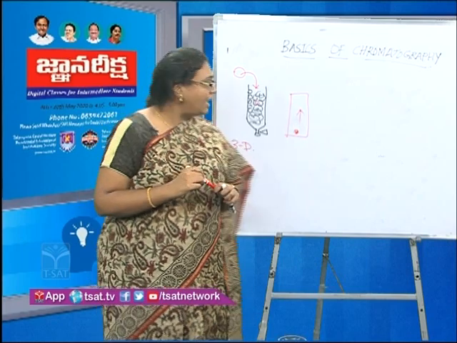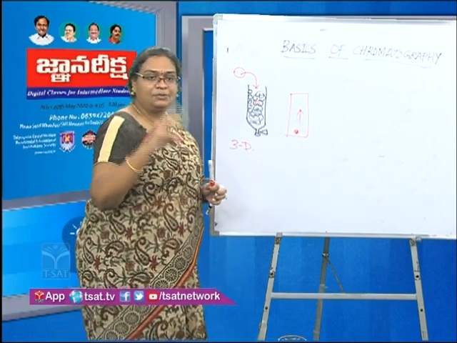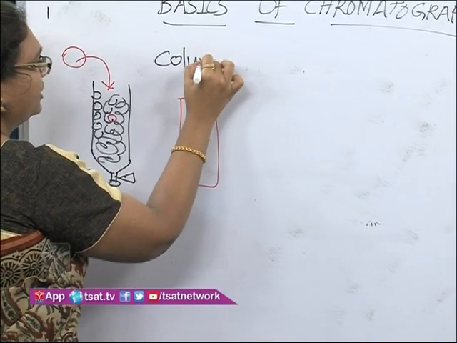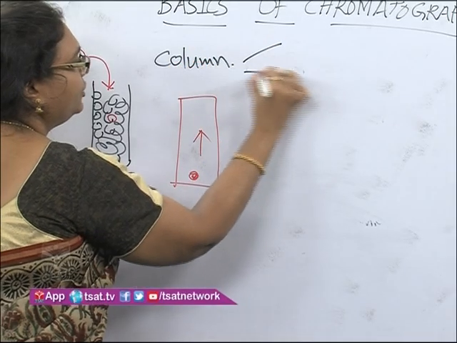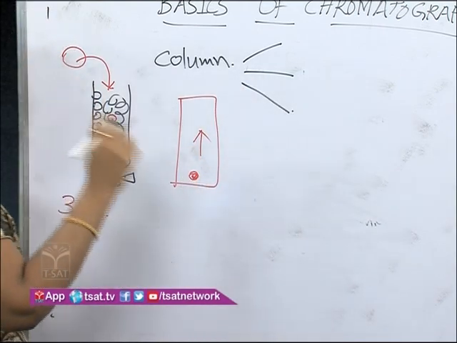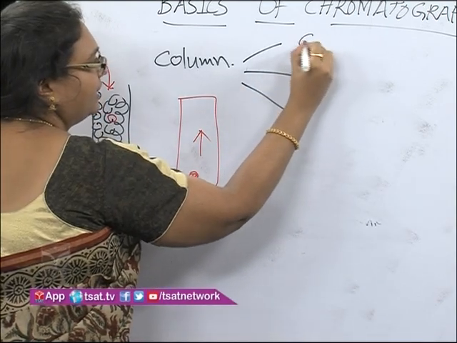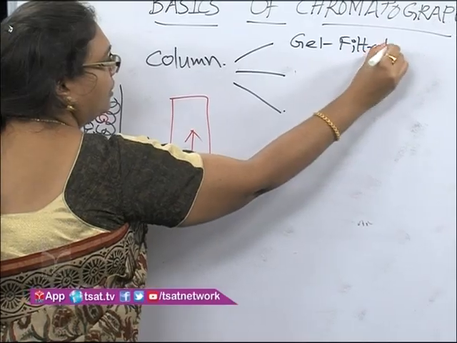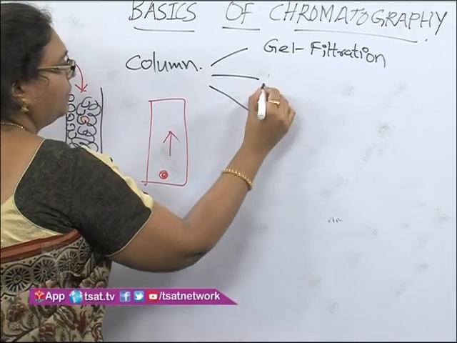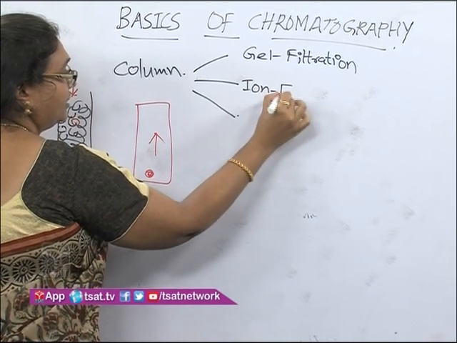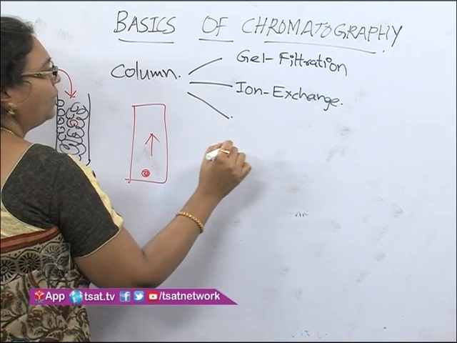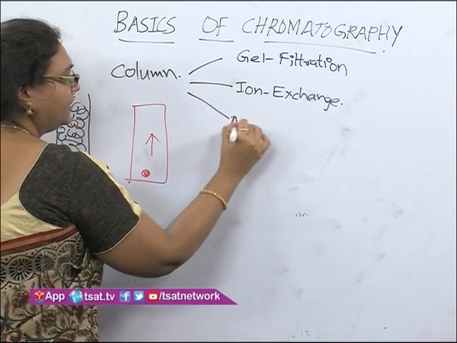So in column chromatography we have three different types of column chromatographic techniques. Column chromatography is divided into three different types. The first one is nothing but the gel filtration chromatography. The second one is ion exchange, and the third one is nothing but affinity chromatography.